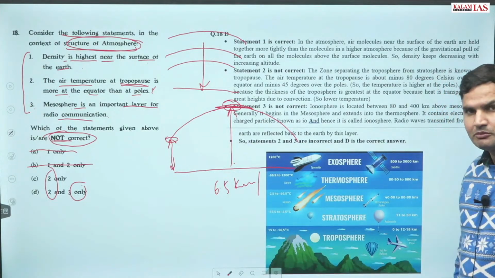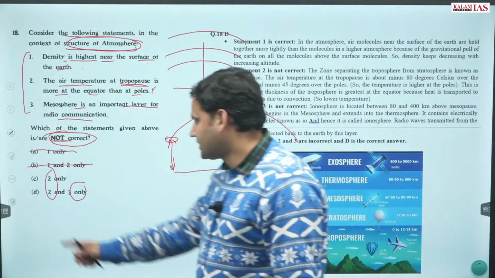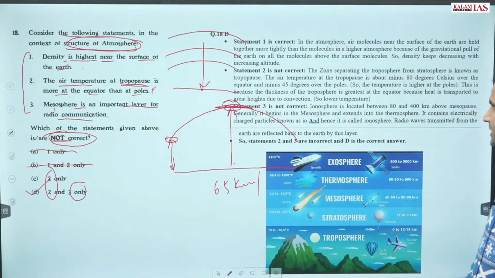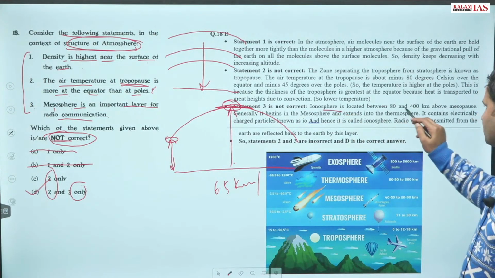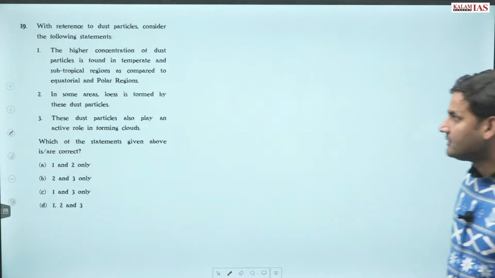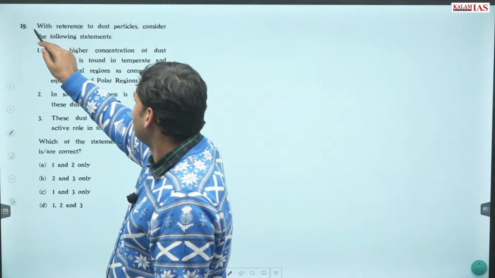The correct answer would be option, third is also false. Why third is false? Ionosphere, it is located between 80 to 400 kilometers above mesopause. I hope this is clear. These are the basics.